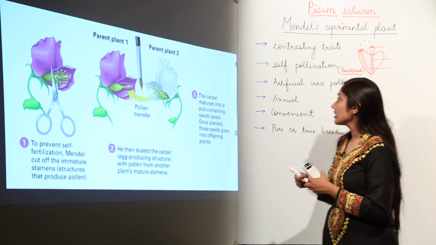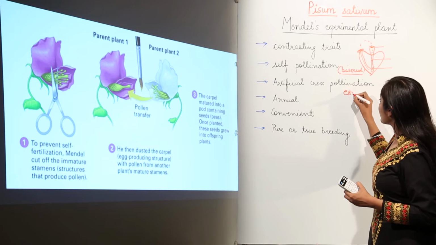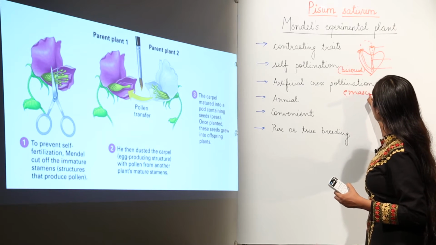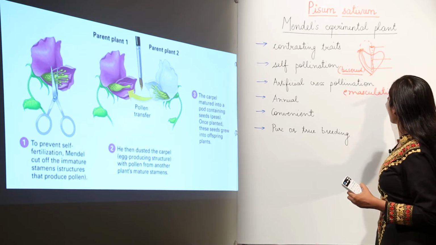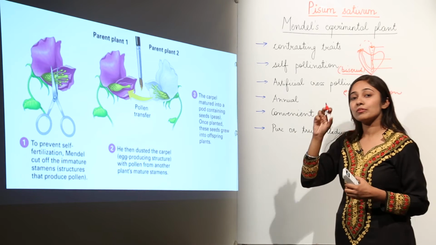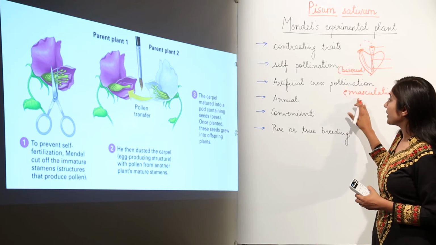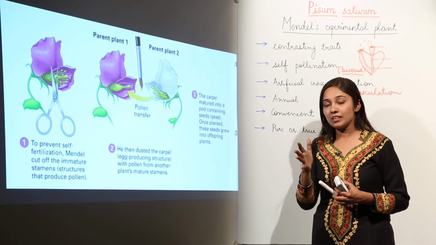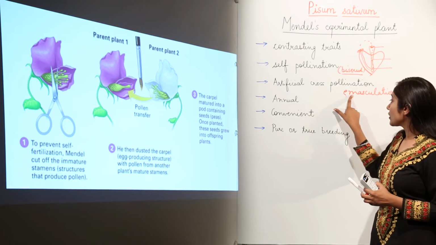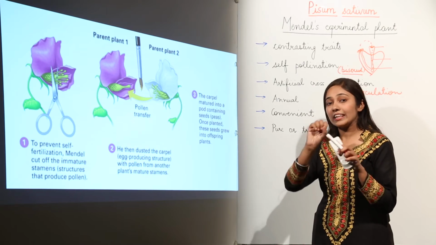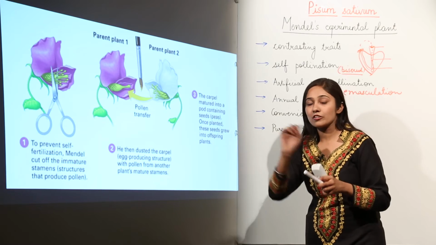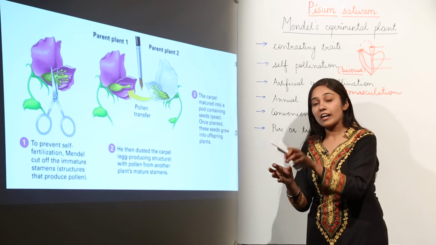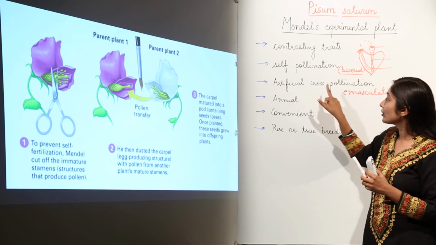from the plant is known as emasculation. So remember the word emasculation. The removal of anthers from the flower is known as emasculation. So artificial cross-pollination was also easily possible by a technique, that is emasculation, in which Mendel removed the anthers, or you can say the stamen part, from the flower, and he dusted the desired pollen grains on the flower so that he could achieve artificial cross-pollination.